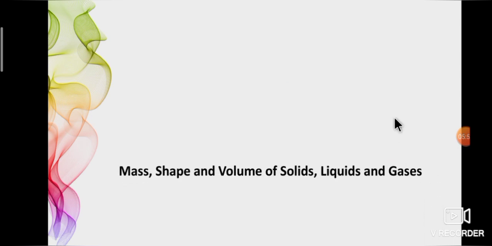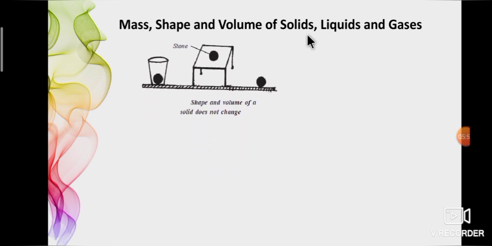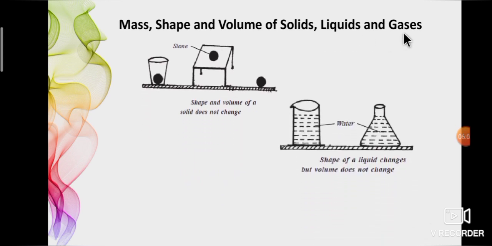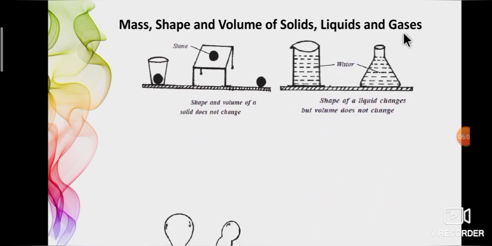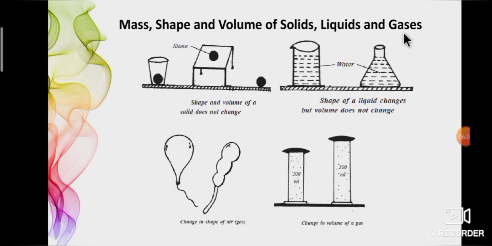Next, we will see the mass, shape and volume of solids, liquids and gases. As we all know, the amount of matter in an object is called mass. Volume is the amount of space an object takes up. Okay, see the picture. If you place a stone in a tumbler, on a table and on the floor, there is no change in the volume and shape of the stone. So this confirms that solids have definite shape and volume.